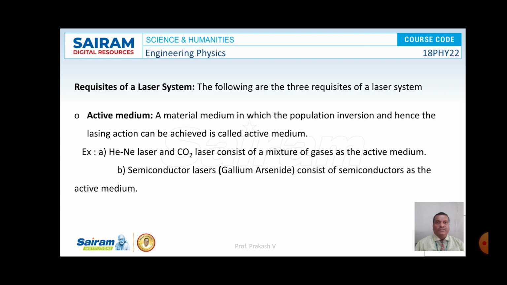So we come across different active media for the production of laser. One is helium neon laser and CO2 laser, and also ruby laser, semiconductor laser. So these are all considered as active media, where the active media supports metastable state and hence we can achieve population inversion.